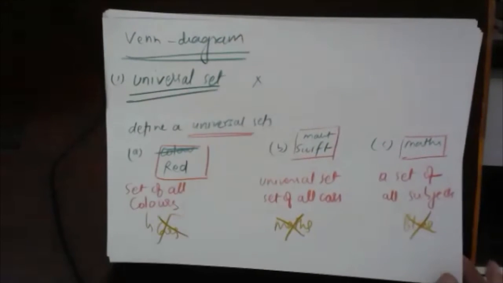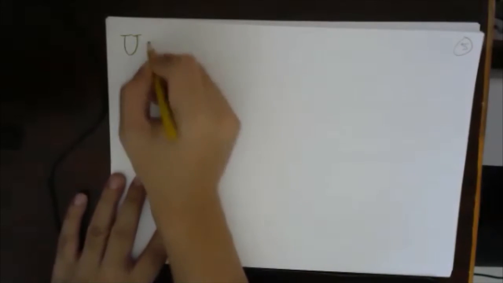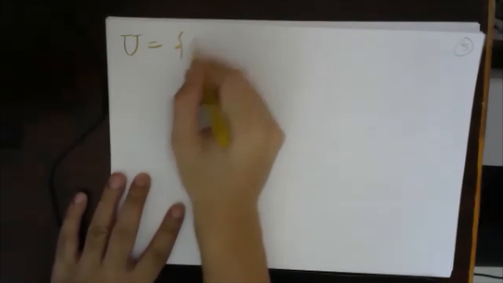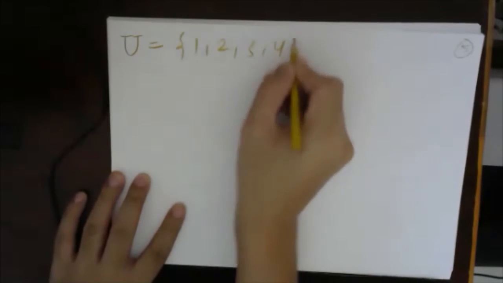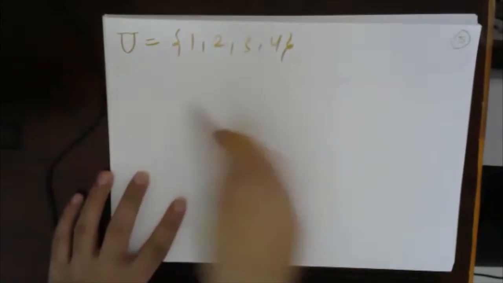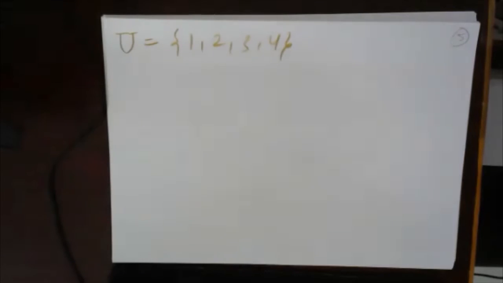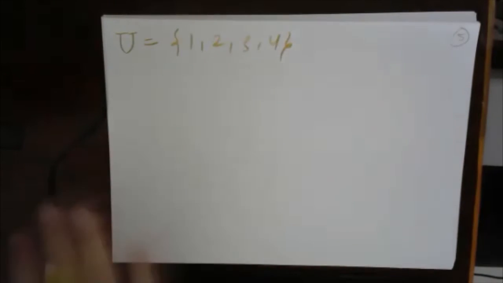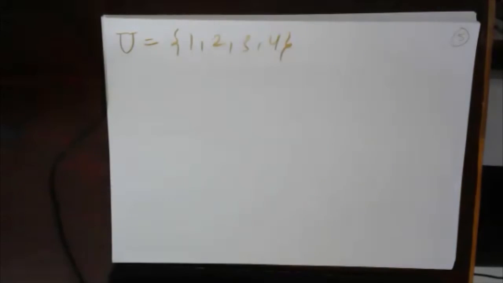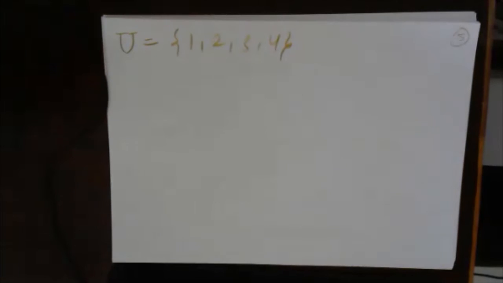So this is the basic meaning of universal set. So you can say that a universal set, generally represented by U, for a particular question can be 1, 2, 3, and 4. For a particular question, universal set can contain only 4 elements. It should not be endless. It should not be countless.